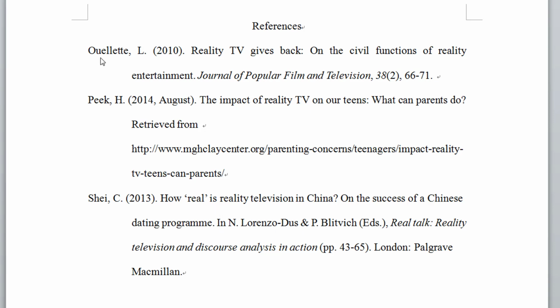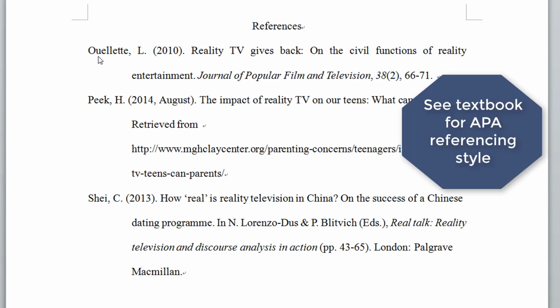For further information on how to create a reference list in APA style, please refer to your textbook. This is the end of the video on in-text citation.